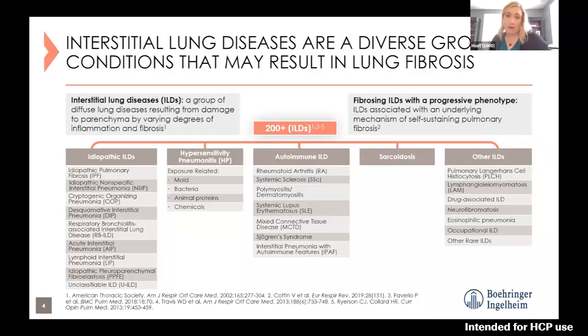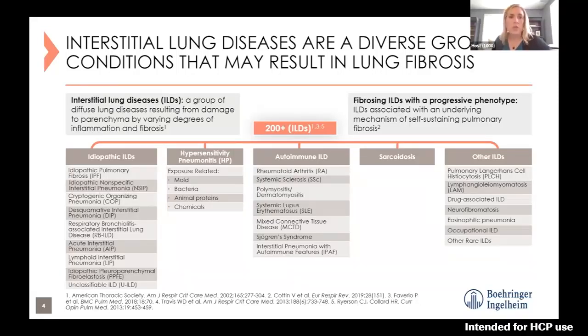Those may not have an identifiable cause. Hypersensitivity pneumonitis, those are ILDs related to a causative antigen, resulting in a hypersensitivity reaction in the patient. And there are many different substances that can be implicated in that process. I'll talk a little bit more about those in the coming slides.